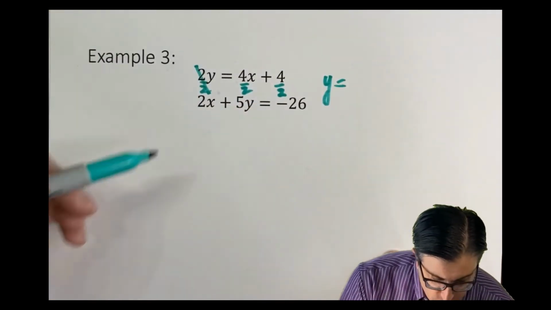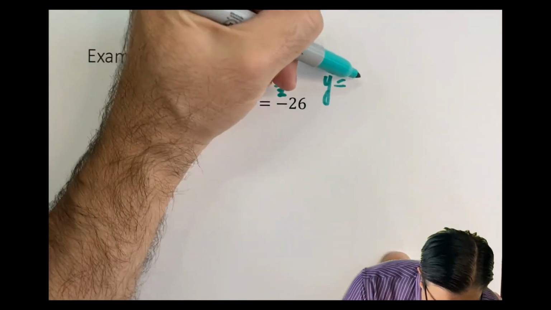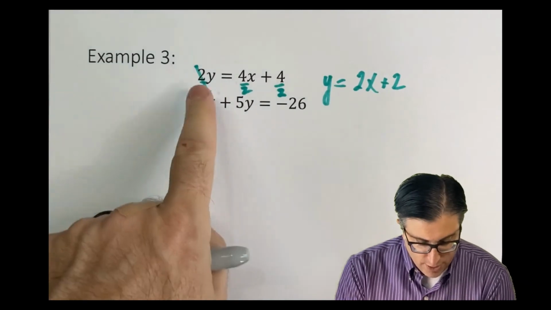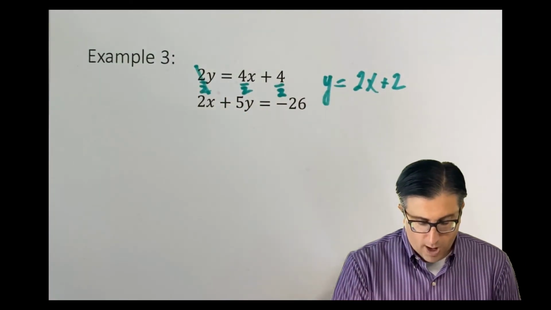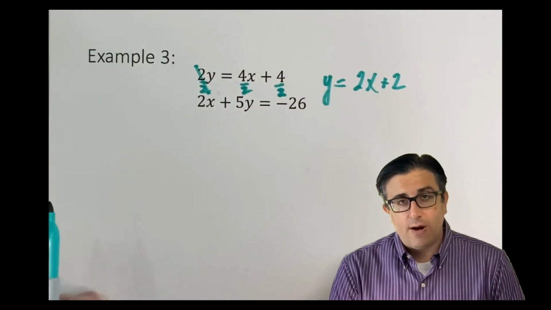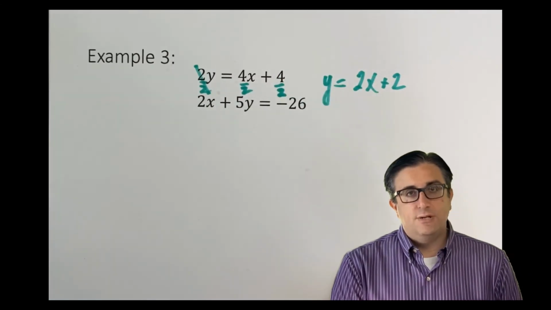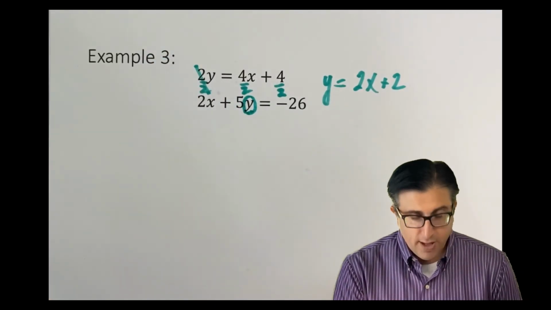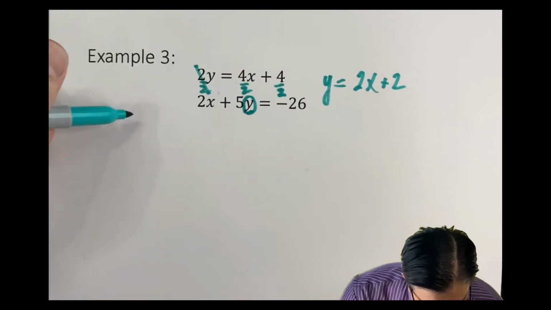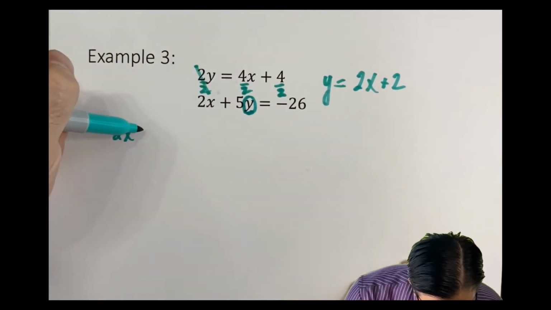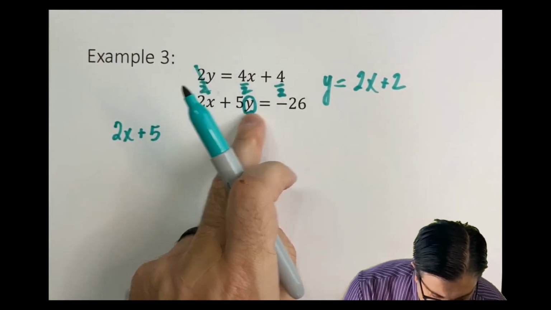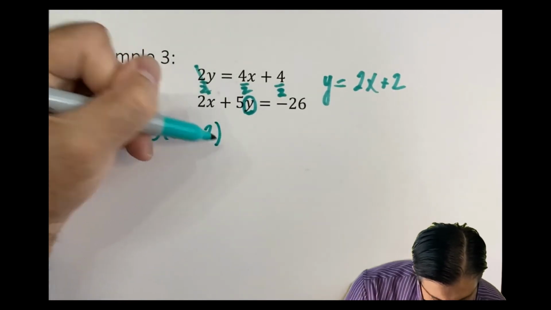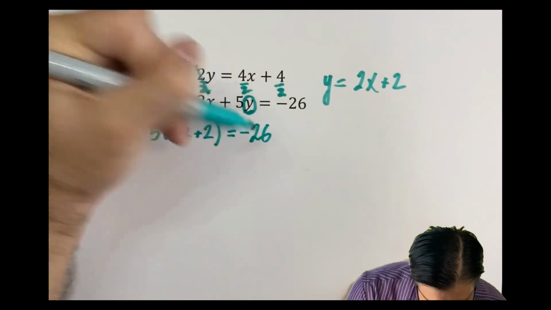I divide everything by 2, so I get y equals 4 divided by 2 is 2x. 4 divided by 2 is 2. So this equation turns into y equals 2x plus 2. I know that all y's can be replaced with 2x plus 2's. This y is going to be replaced with 2x plus 2. So the 2x, nothing happened to it. Plus 5 stays 5, but I'm going to replace y with 2x plus 2. And that equals negative 26.